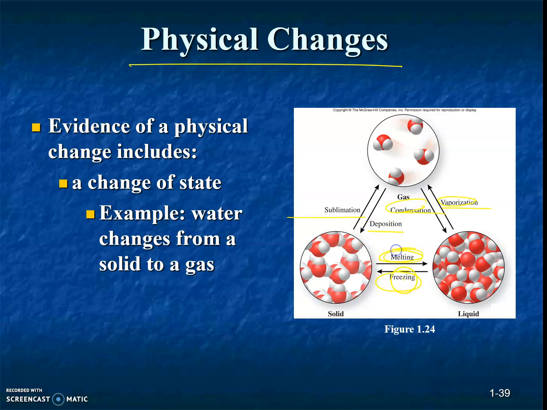We're all familiar with melting and freezing, from solid to liquid or liquid to solid. From liquid to gas is evaporation, vaporization. And from gas to liquid, do you know what that's called? That process is called condensation. Make sure you know how to spell it. From gas to solid, it's called deposition. From solid to gas, it's called sublimation. Make sure you know how to spell these.